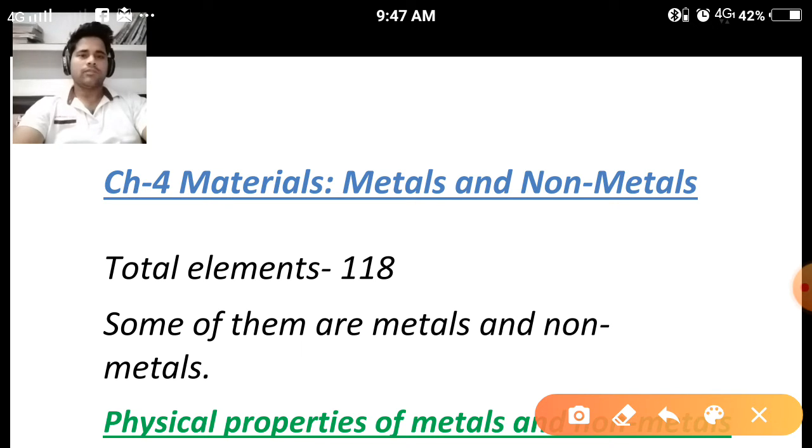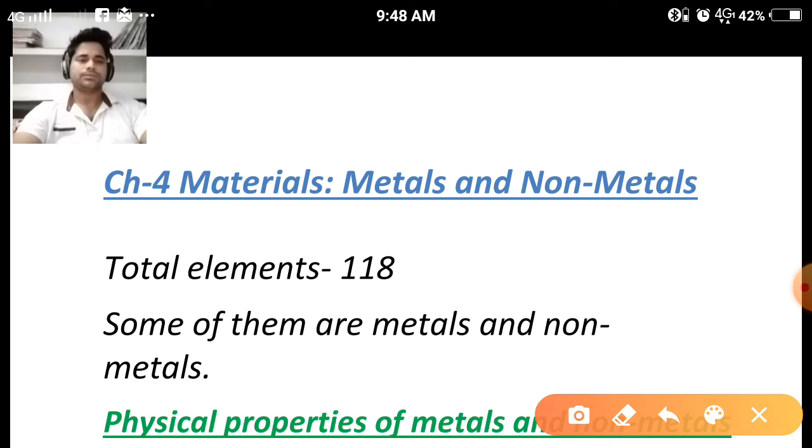First of all, I'm going to tell why I have selected this chapter to start. Because chapter number 4, materials, metals and non-metals, you will see another version of this chapter in class 10th, but it will be available in a detailed version. Clear? So that's why we start first, to focus more on this chapter, because this chapter is very important in higher classes.